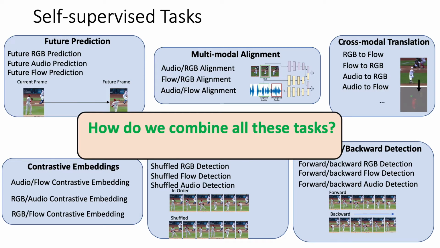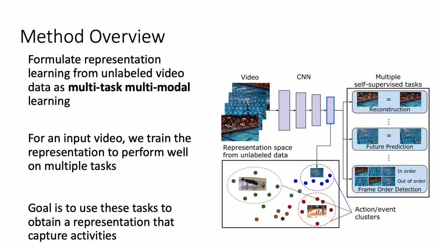video representations. To do this, we formulate video representation learning as a multimodal multitask learning problem. For a given input video, we train a neural network to learn a representation that is optimized for all of these tasks. The goal is that this representation captures naturally different activities.